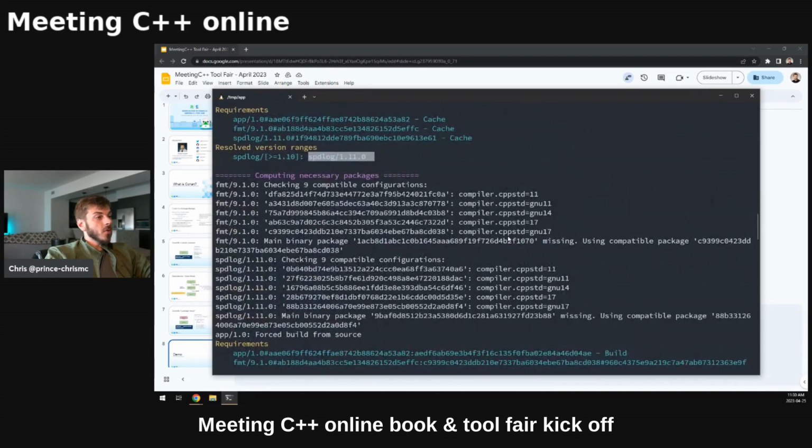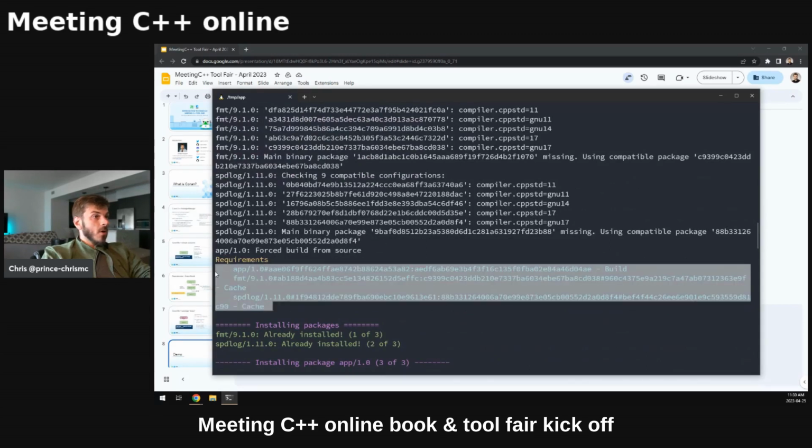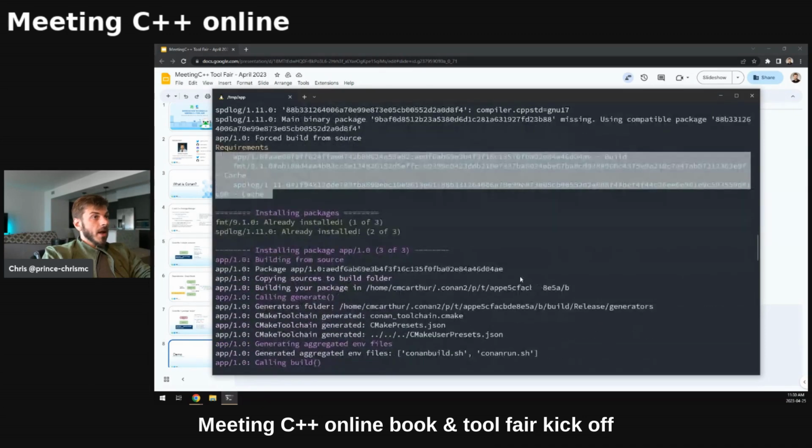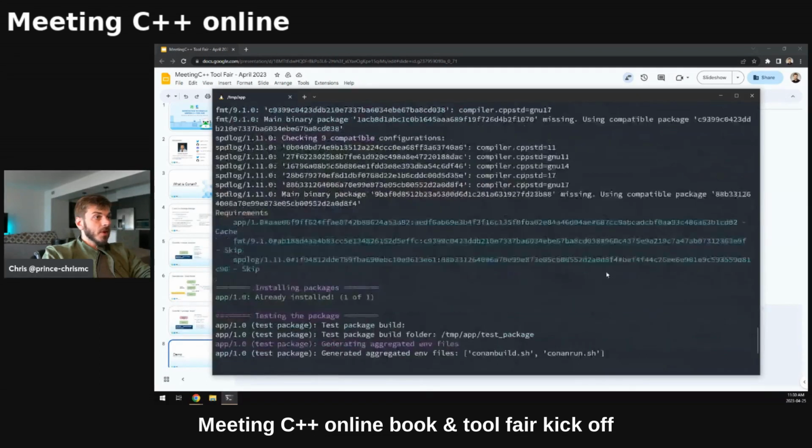Compatibility: depending on your C++ standard, you can get different binaries. The default compatibility in Conan 2.0 is very easy. It accepts any cppstd, which is generally what you would expect most of the time, that most of them should be compatible. It is a plugin, so you can change and customize it however you like. Here you can see our requirements. These are the different binary packages that it resolved to and found. And it generated our files for us. And this created our package.